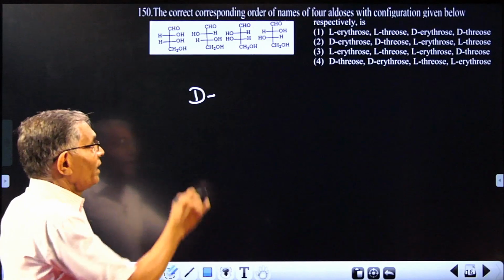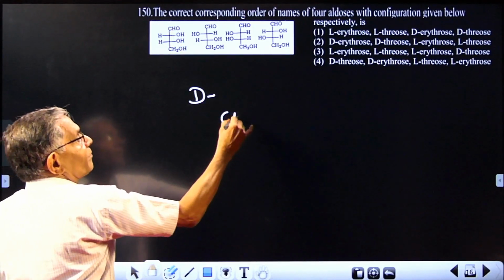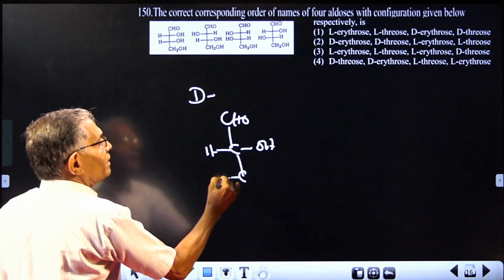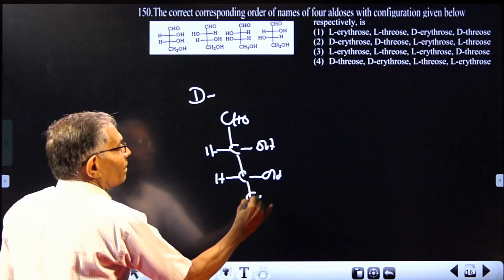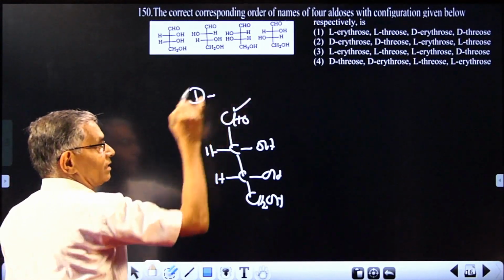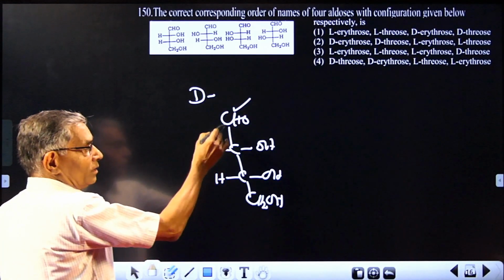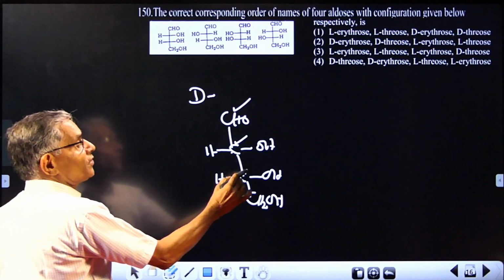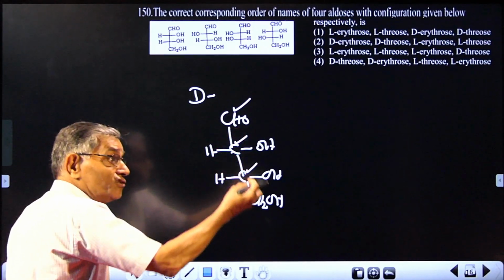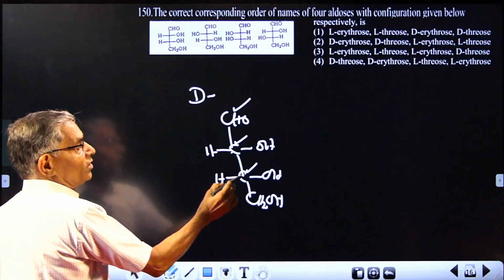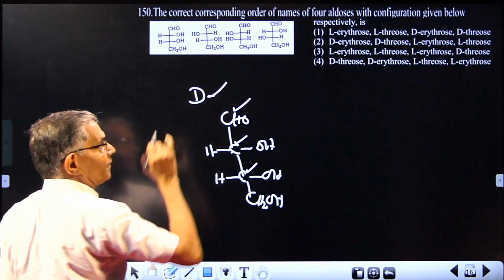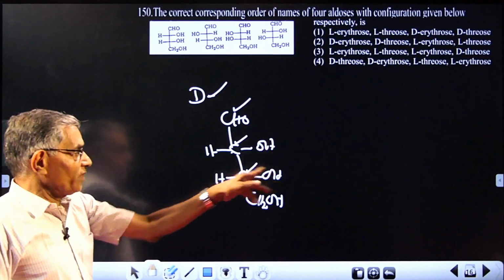Very simple idea. You write down the molecule and then see how many asymmetric carbon atoms are there. Like this, you consider the molecule, write it like this, and you start from the aldehyde group. This is the first asymmetric carbon atom, this is the second asymmetric carbon atom. Find out the asymmetric carbon atom farthest from the CHO group. So this one. Suppose OH is on the right side, that will be called D. If OH is on the right side, you call it D.